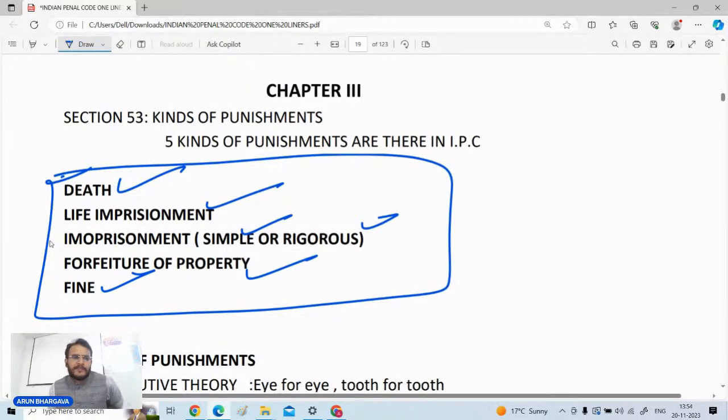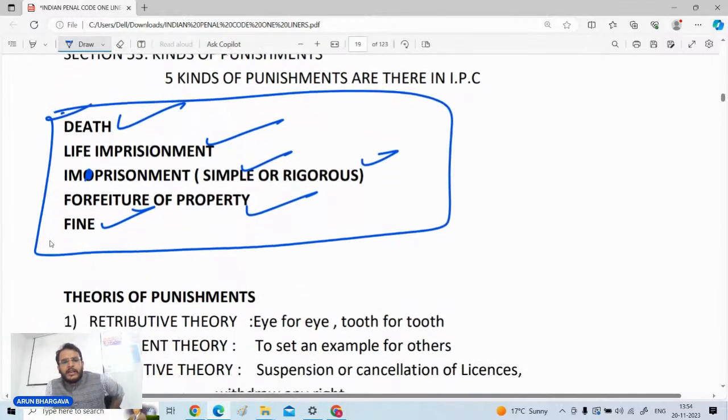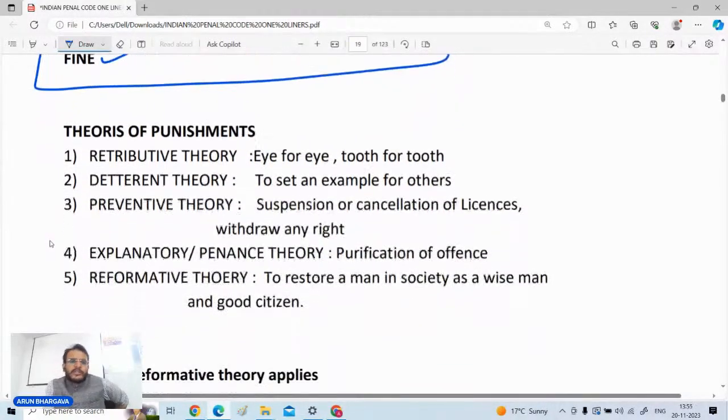So these are the 5 kind of punishments which are mentioned in chapter number 2, section number 53. Now there are different theories of punishments. Though it is not that much relevant with respect to the MCQ, but yes, you must take care of it. Like there is a retributive theory, that is eye for eye, tooth for tooth. So it is basically applicable there in the Arab countries.